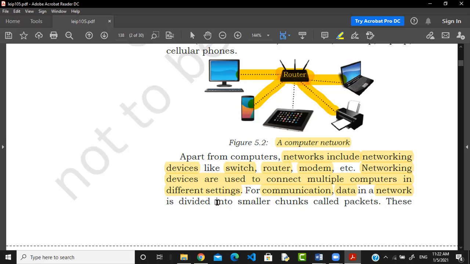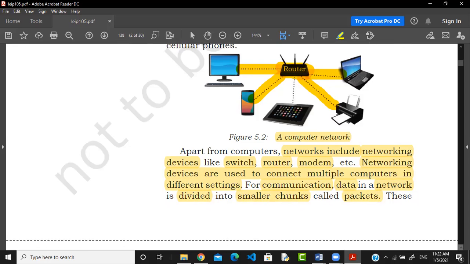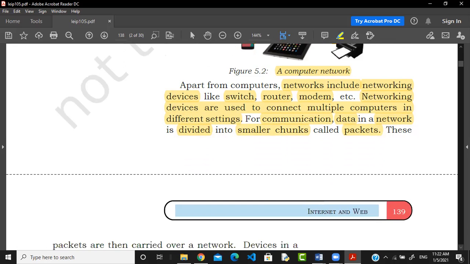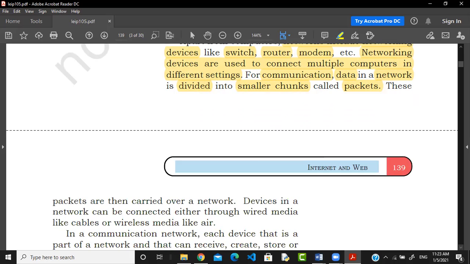So this data is divided into smaller chunks, and those chunks are known as packets. So what is a packet? A packet is a smaller chunk of the data, that is, a part of the data. The whole message which you pass on the internet is divided into small packets, and every packet has a number. All these things are done under the protocol. Some devices and some protocols are responsible for doing all these things.